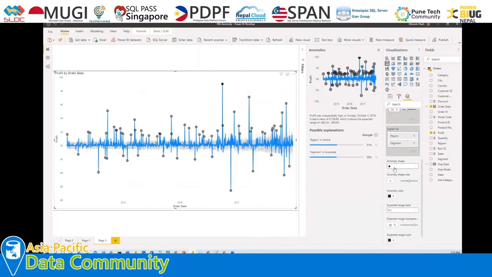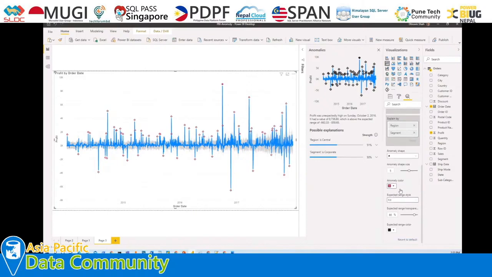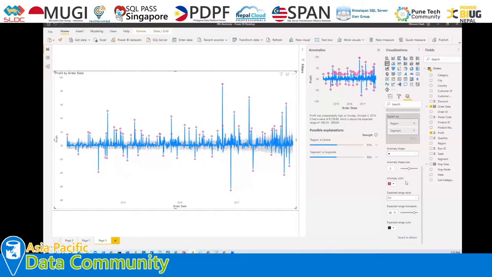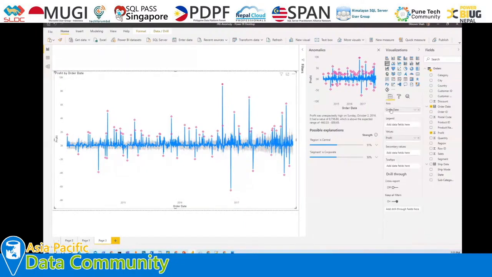Now the third thing is anomaly shape. So this is just a UI property. You can change the anomaly shape over here, and you can simply change its color as well using this option. Now let me talk about expected range style. Now this is a very important property, but before we do that, let me just provide the scroll for my axis over here.